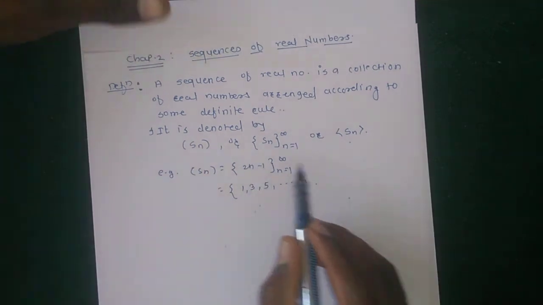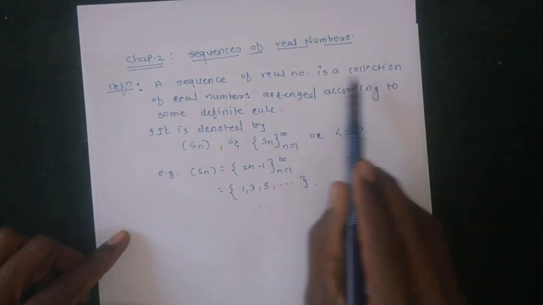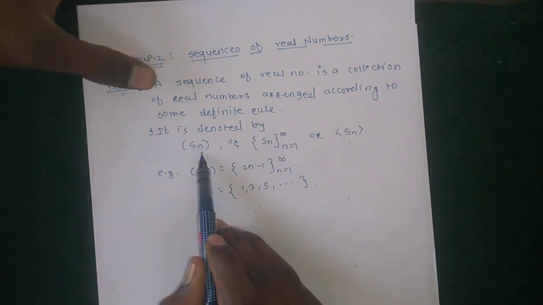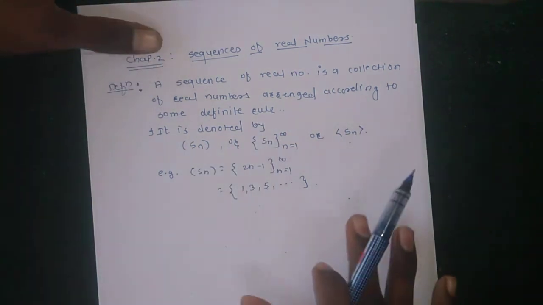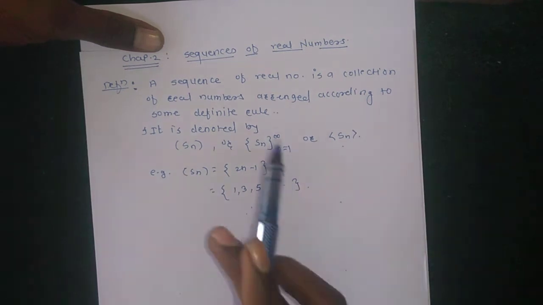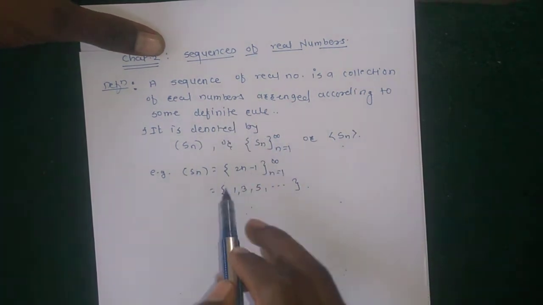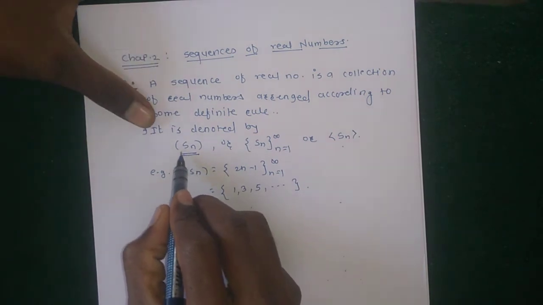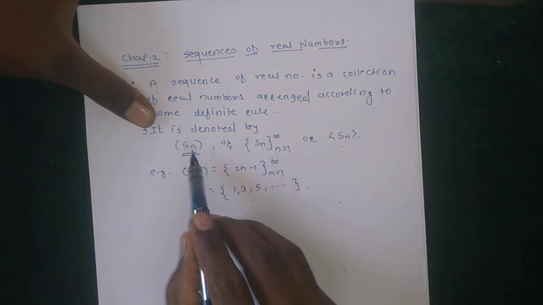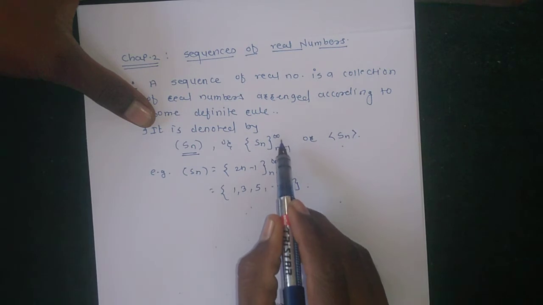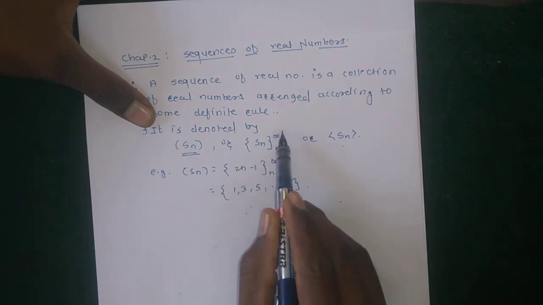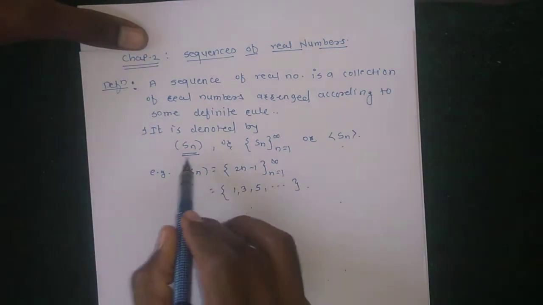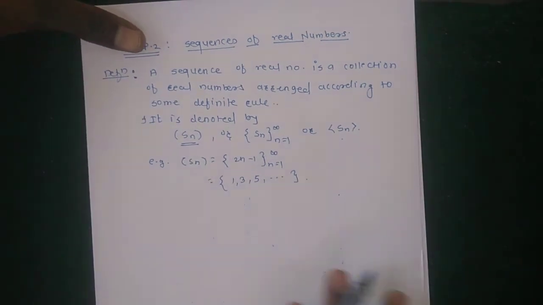So S_n is a collection of real numbers arranged according to some definite rule. This is the notation of a sequence.